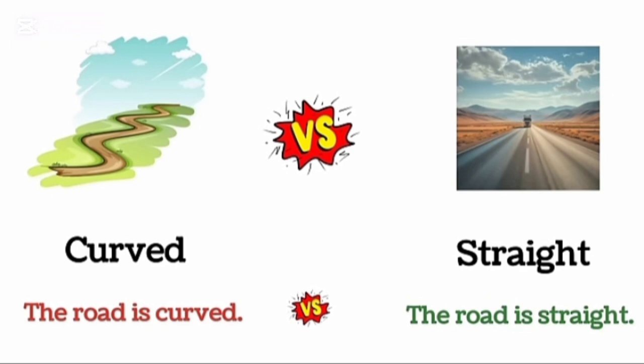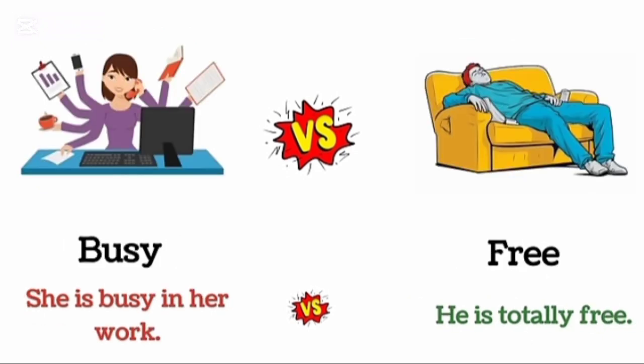Curved. The road is curved. Straight. The road is straight. Busy. She is busy in her work. Free. He is totally free.